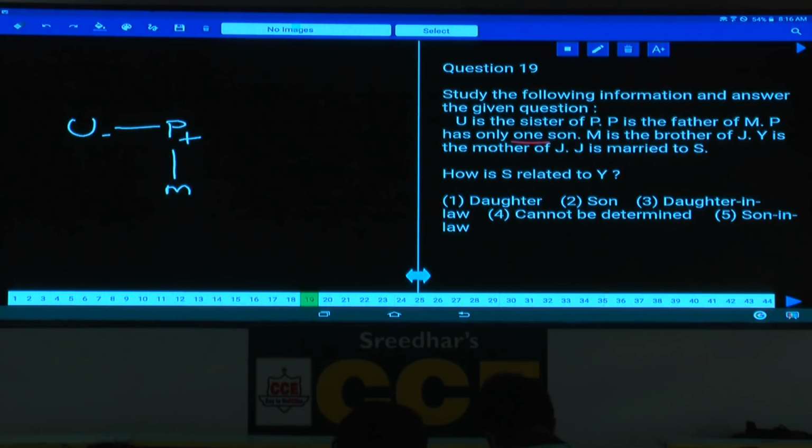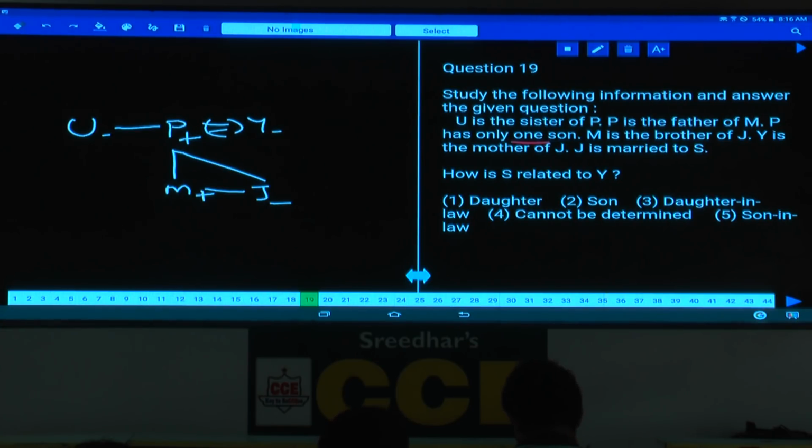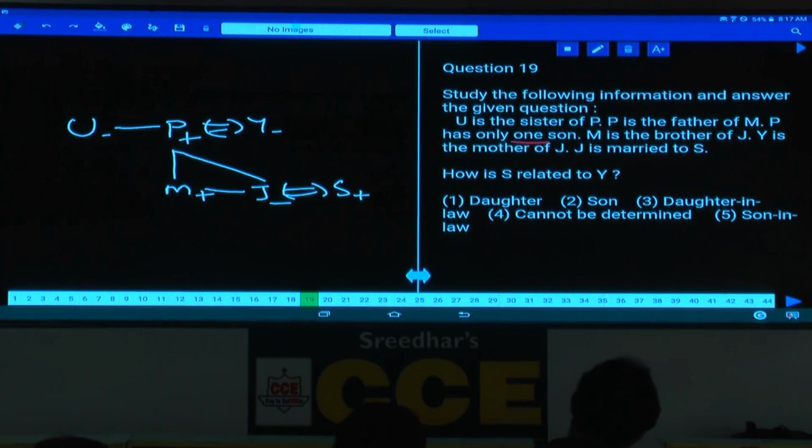M is the brother of J. As M is the brother of J, M and J are children of P. P has only one son and he is none other than M, so J must be the daughter of P. Y is the mother of J. As P is the father and Y is the mother, P and Y are a married couple, and J is married to S. J is a female, S is a male. Then how is S related to Y? Daughter's husband, son-in-law. That is choice 5.